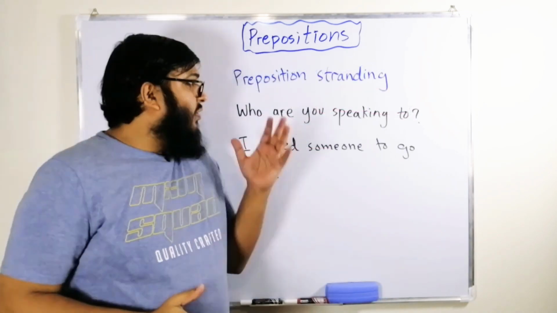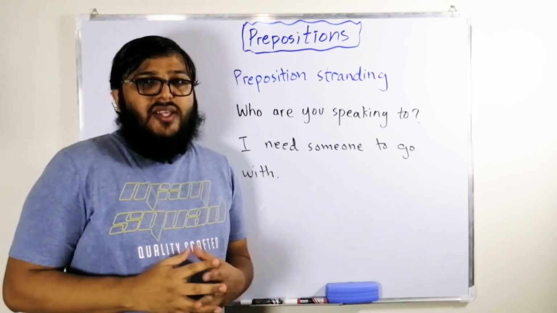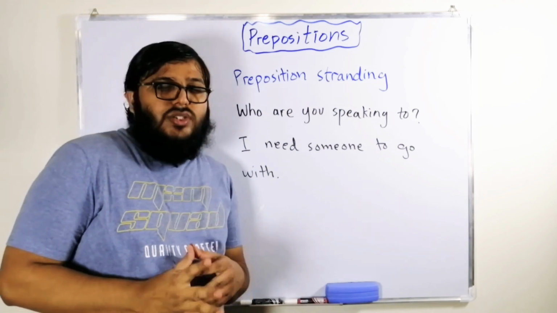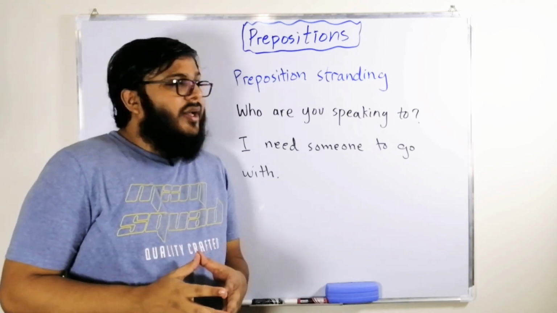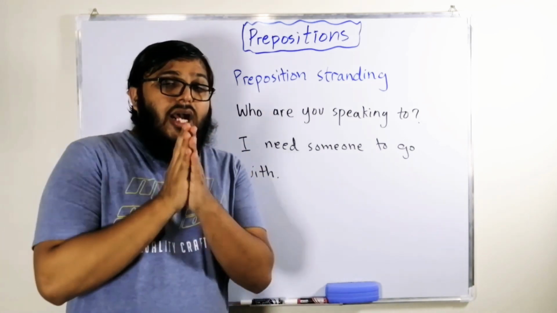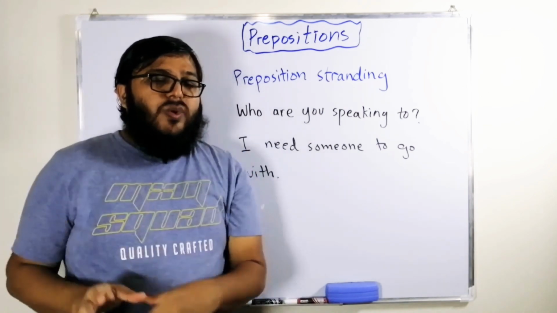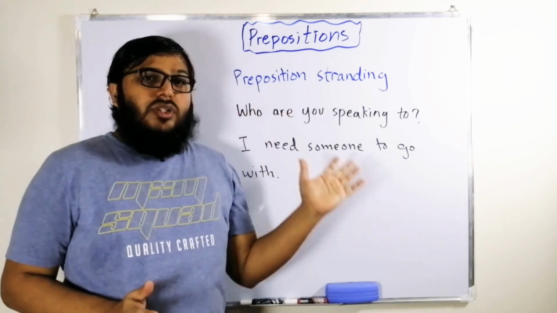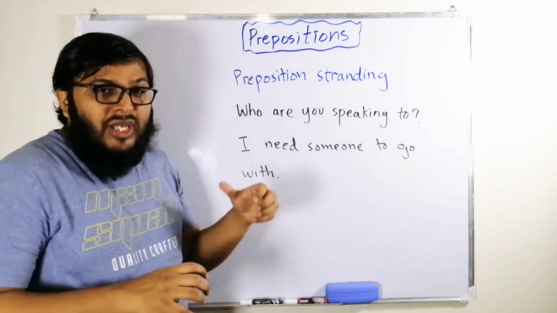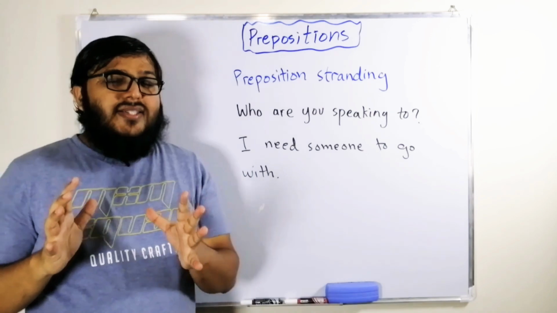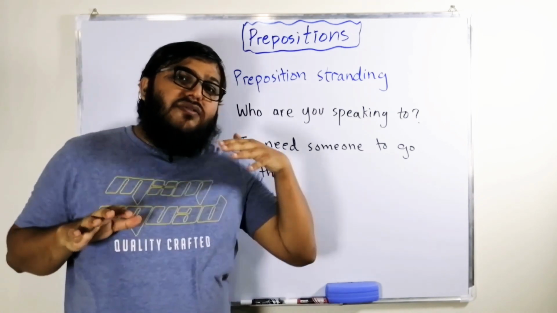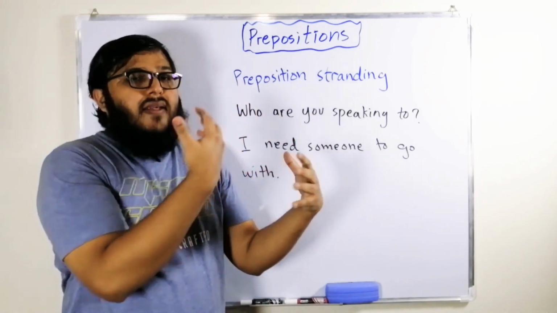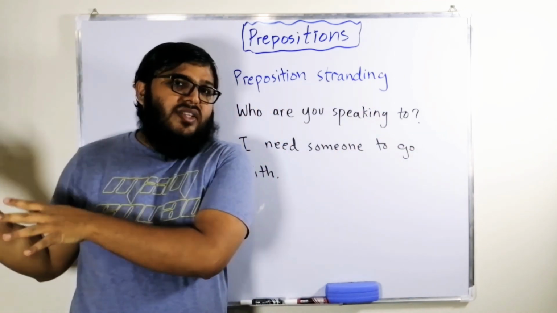Okay, so this is going to be the last thing of this lesson. Preposition stranding. What does preposition stranding actually mean here? When we have a preposition alone without the complement, we say preposition stranding, meaning a preposition is separated and left alone without anything after it, and the complement is somewhere else in the sentence.